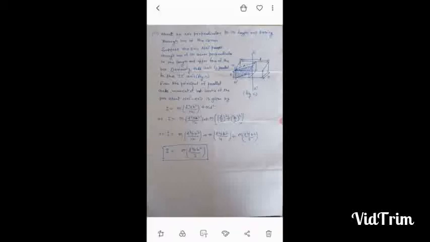One of the axes is ZZ dash, which passes through its center of mass, and another axis is NS, which passes through one of its corners and is perpendicular to the length of the bar, and also perpendicular to the upper face of the bar. So obviously this axis NS is parallel to the ZZ dash axis.